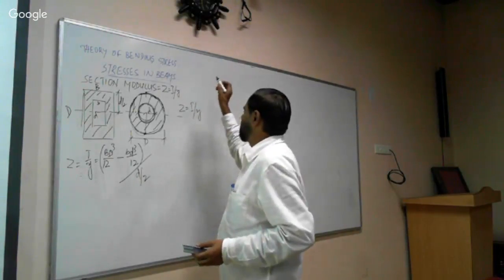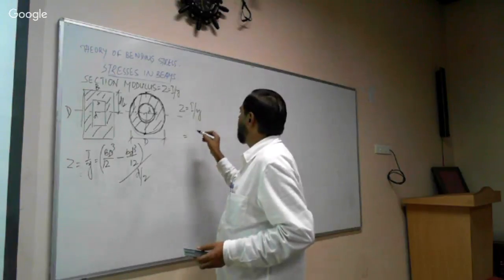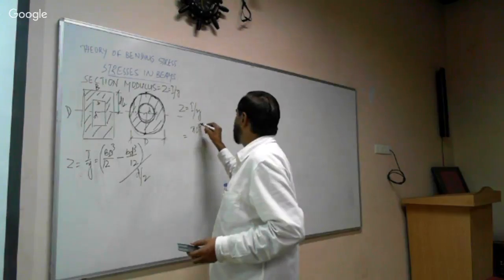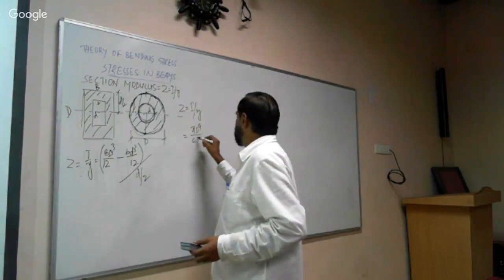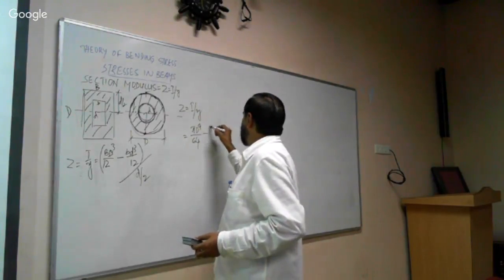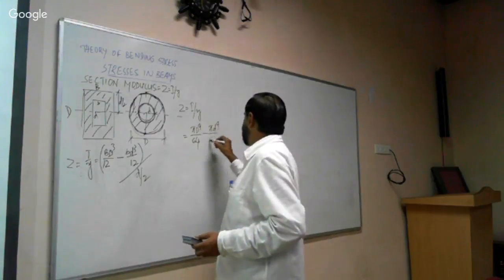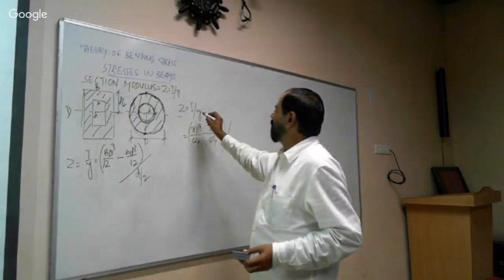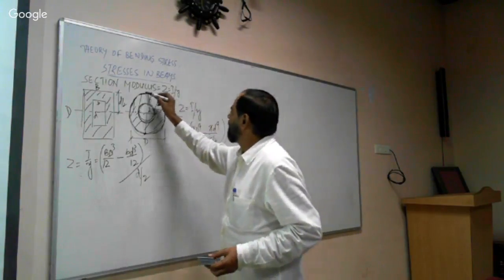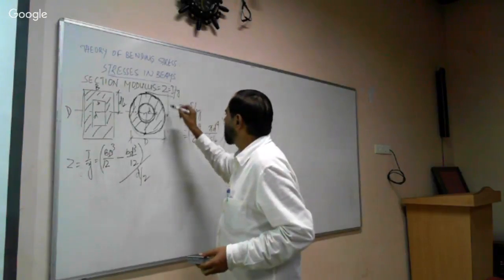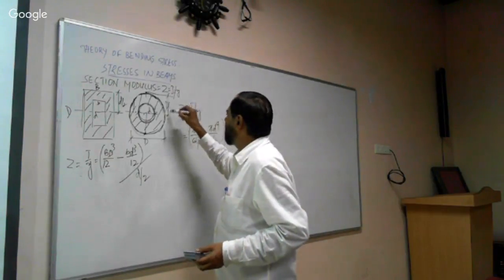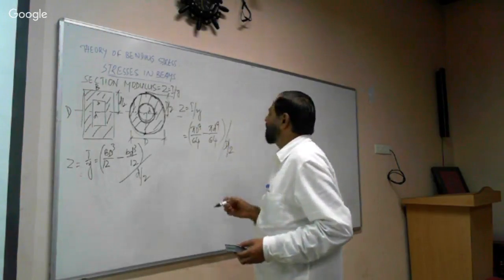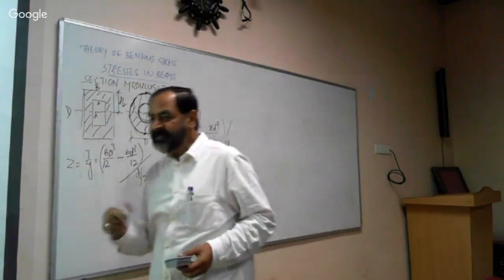Now I is equal to pi D to the power of 4 divided by 64 minus pi d to the power of 4 divided by 64, the whole thing divided by y, where y is equal to D by 2, capital D. That is how we can calculate the section modulus for other sections also.